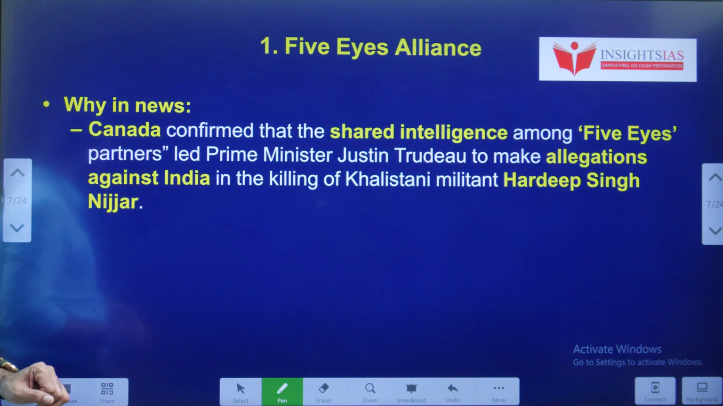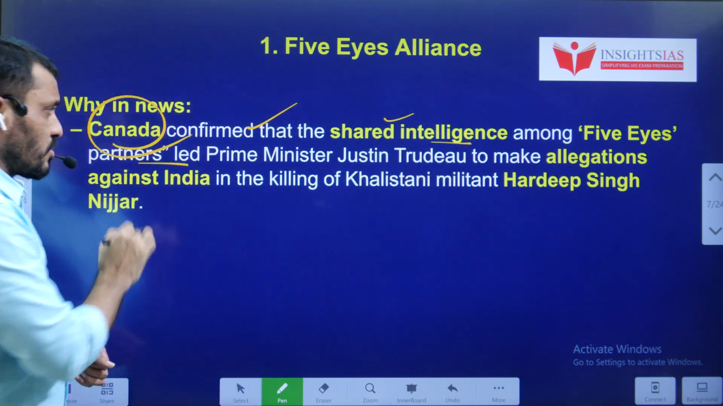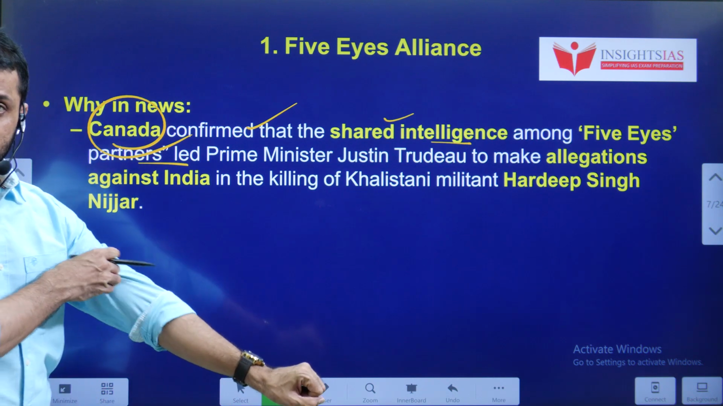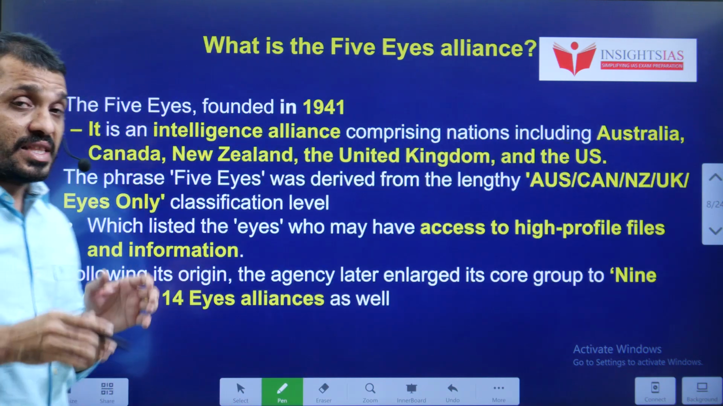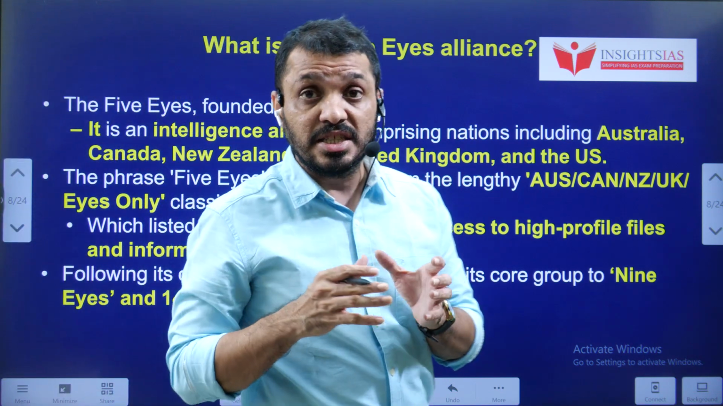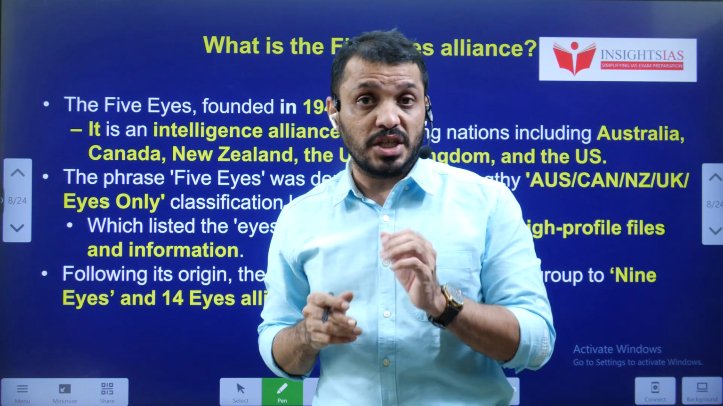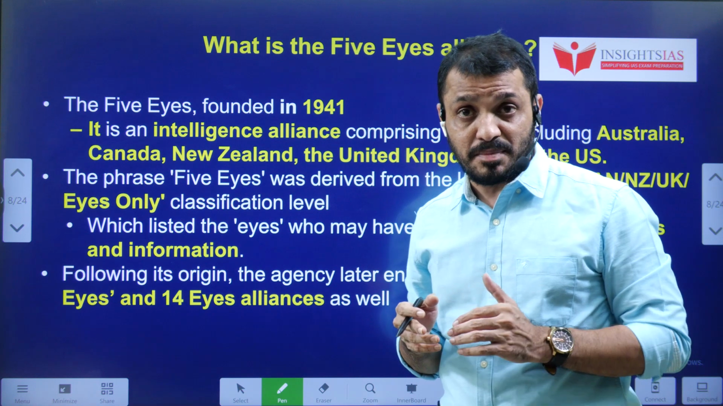Next, why is it in news? Like I said earlier, Canada has confirmed that they got the intelligence from the Five Eyes alliance regarding the involvement of Indian agencies in the killing of Hardeep Singh Nijjar. Regarding this, the Canada-India diplomatic blowout and everything, I already discussed a few days back. If you did not, please check the international relations playlist, or else you can check the playlist of September month.